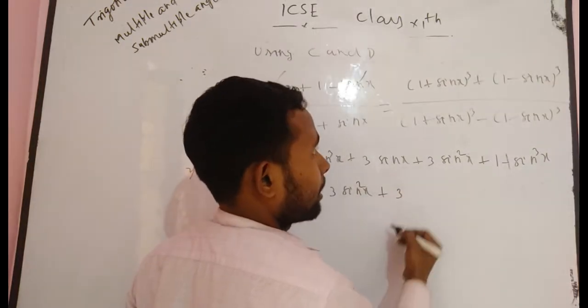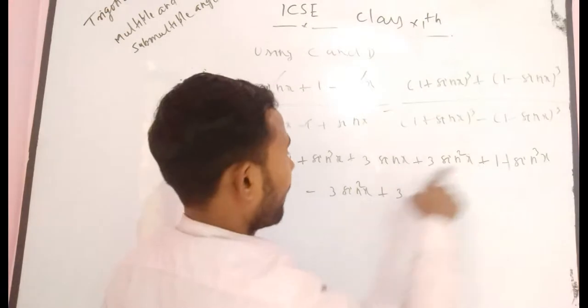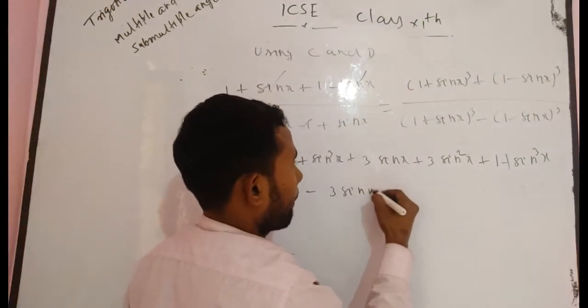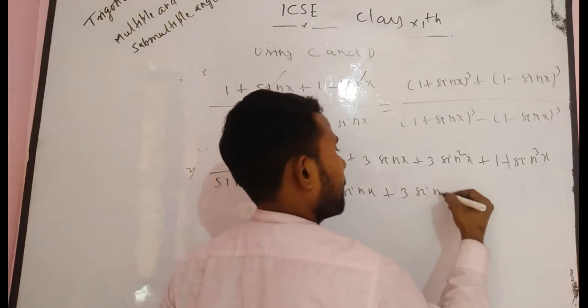Similarly, 1 minus sin x whole cube is a cube minus b cube minus 3a square b plus 3ab square.